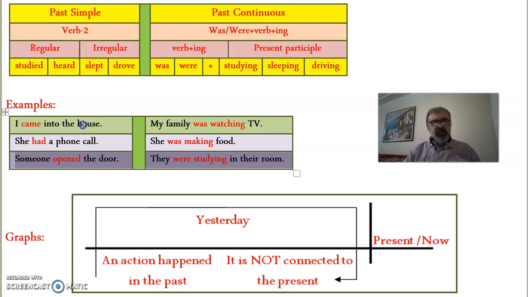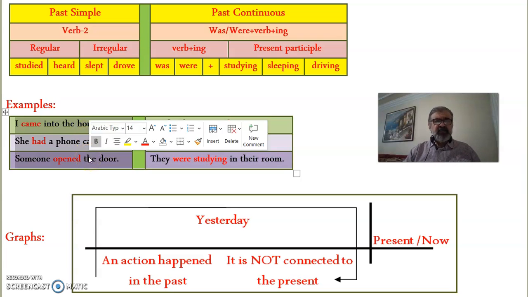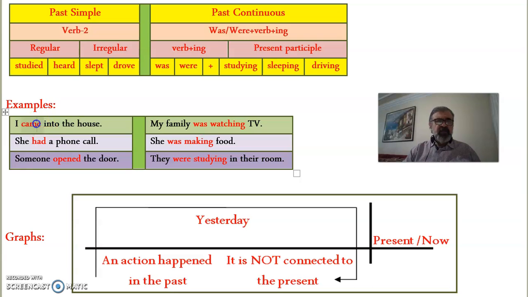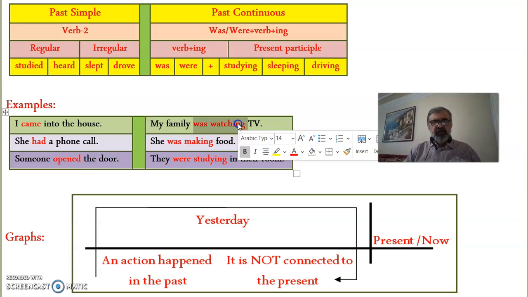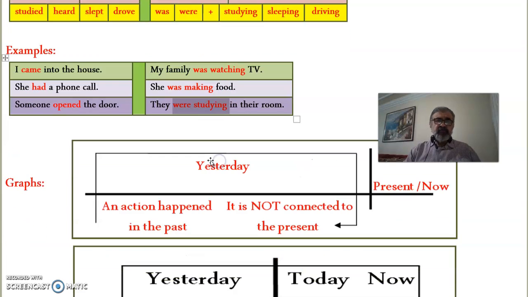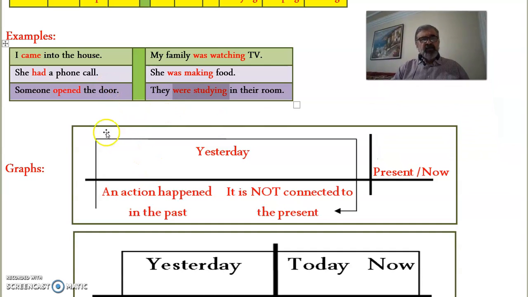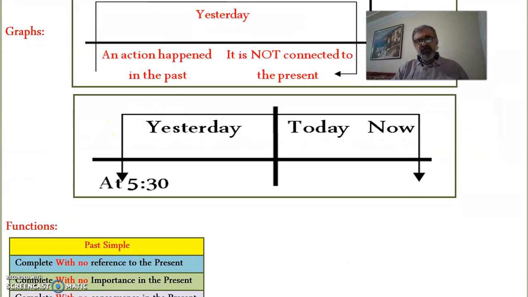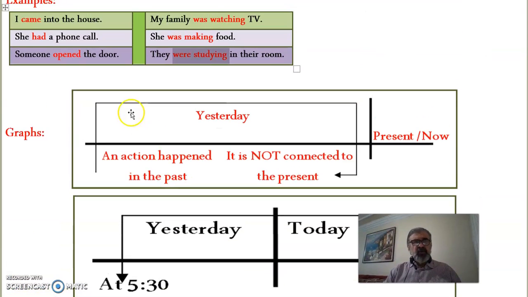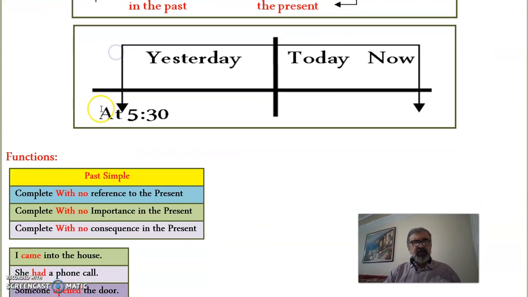But for the time being, these are simple tense sentences, Verb-2, came, had, and opened, while all these are past continuous sentences, was watching, was making, and were studying. As you can see, the graph shows that all, and this is going to be also dealt with in the functions, all past simple sentences, okay?